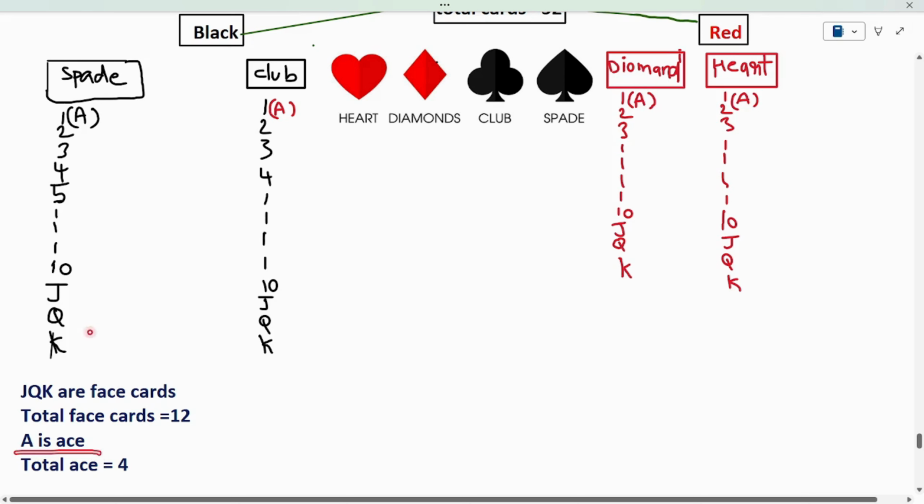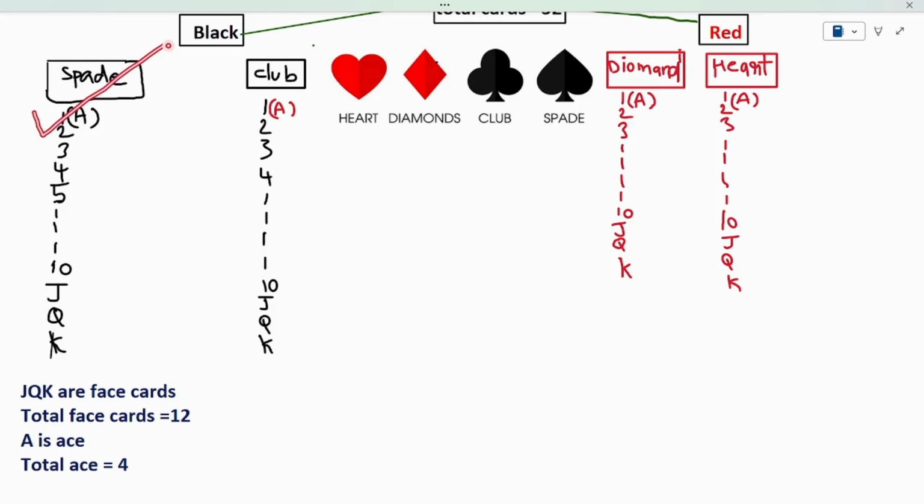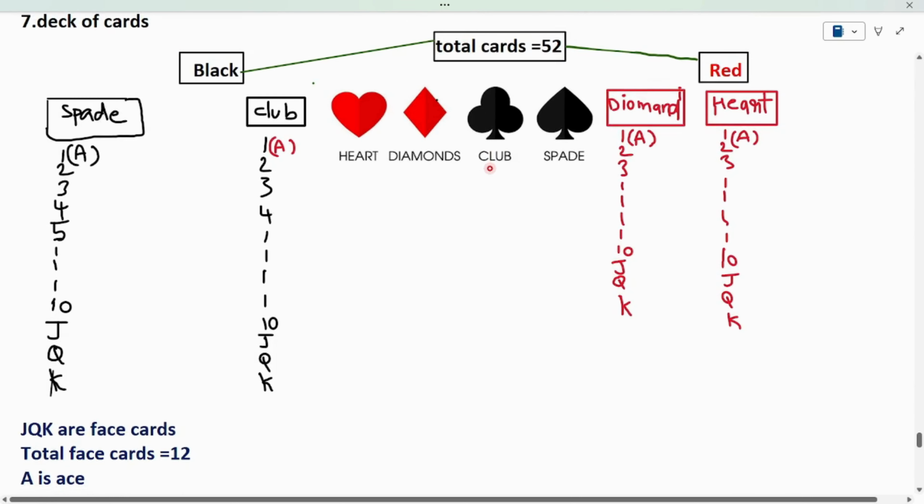I have 4 aces. See, in the spade I have 1 ace. In club I have 1 ace. In diamond I have 1 ace. In heart also I have 1 ace. Total I have 4 ace cards.